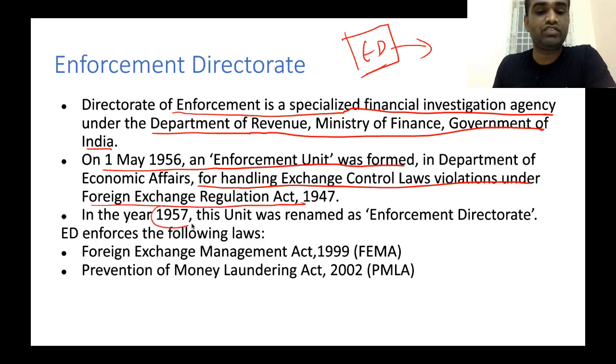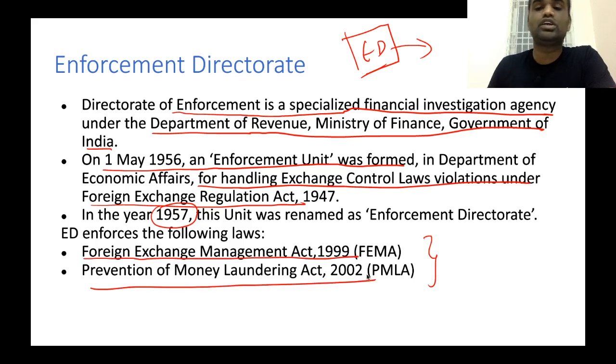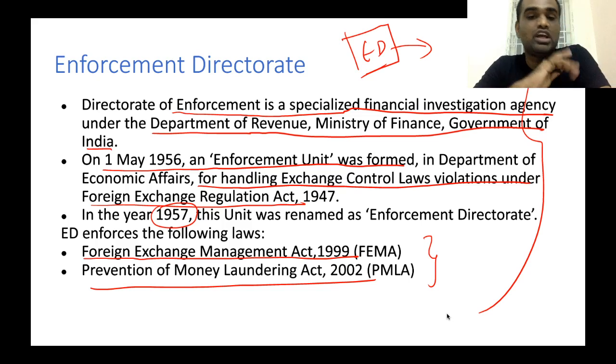In 1957, this unit was renamed the Enforcement Directorate. It enforces two laws: the Foreign Exchange Management Act 1999 and the Prevention of Money Laundering Act 2002. This information can be very useful for UPSC Prelims.